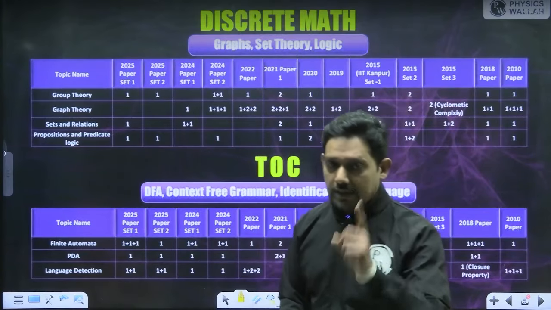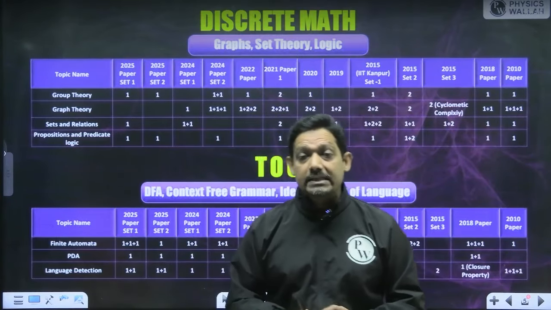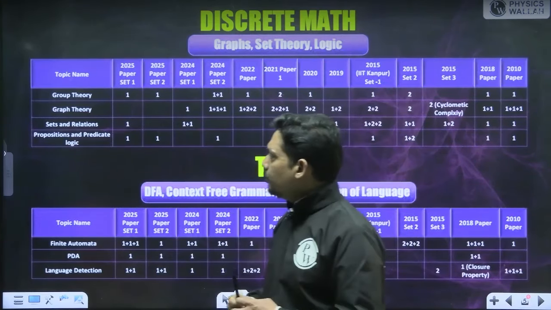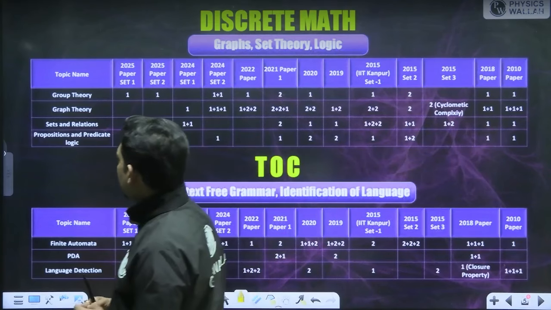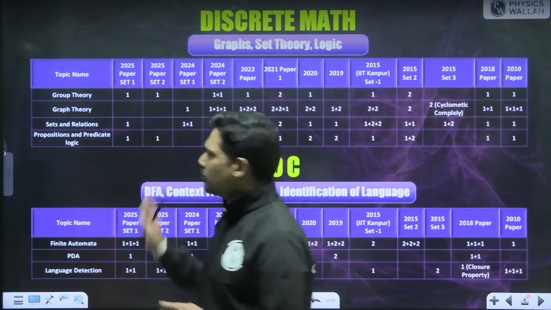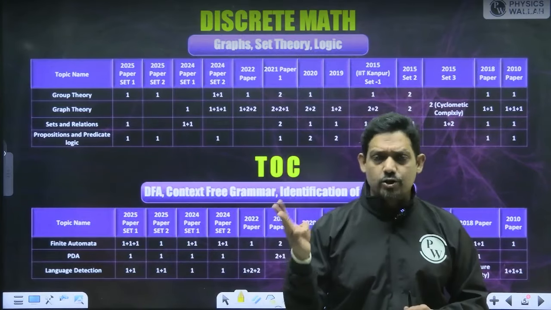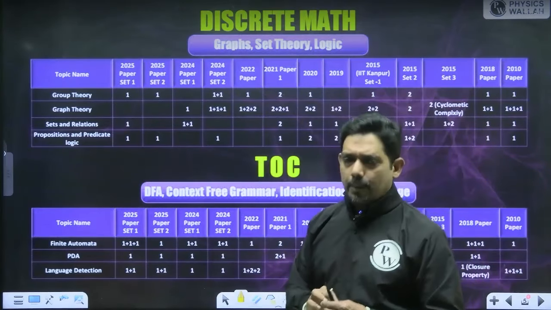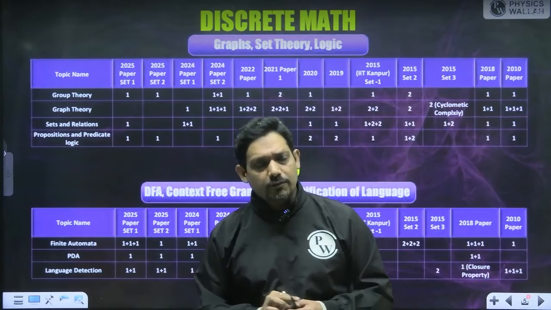The first topic that I am mentioning here in case of discrete math, this is the analysis of the previous year papers: group theory, graph theory, set relation, and propositional and predicate logic. So almost the same thing that I'm saying. My first three topics where I believe questions will come are propositional logic and predicate logic, first order logic.